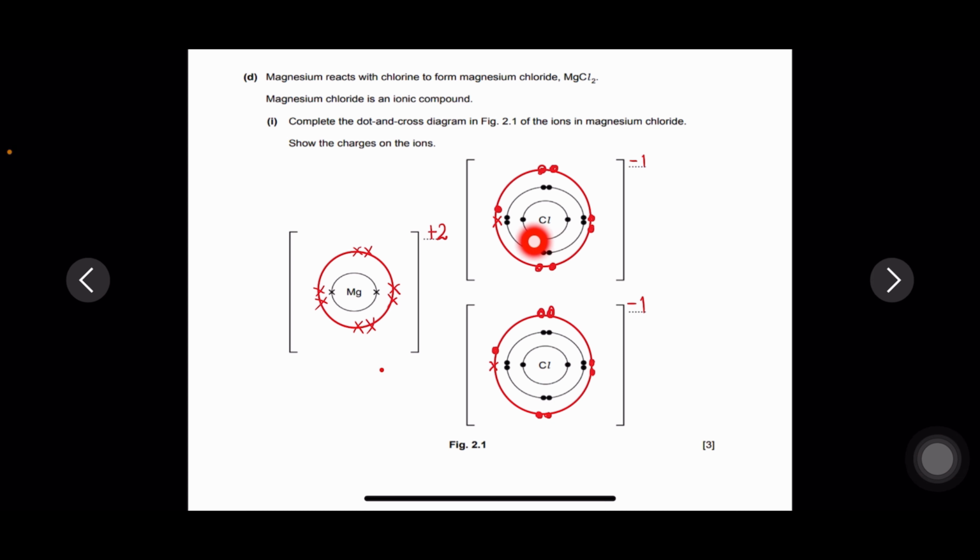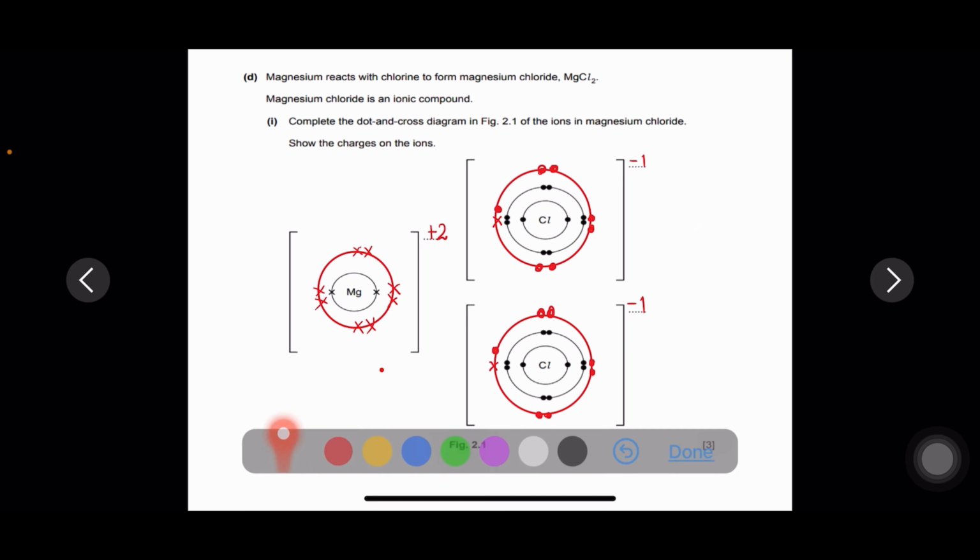They have shown the first shell with 2 electrons, second shell with 8 electrons, and the third shell is shown with 7 electrons, and it has gained 1 electron from magnesium, and this chlorine also has gained 1 electron from magnesium. And you can look here, this is the distinguished electron and a -1 charge because it has gained the electron.